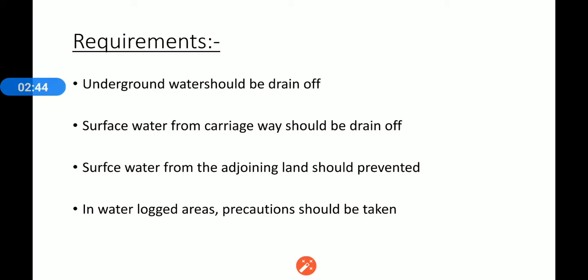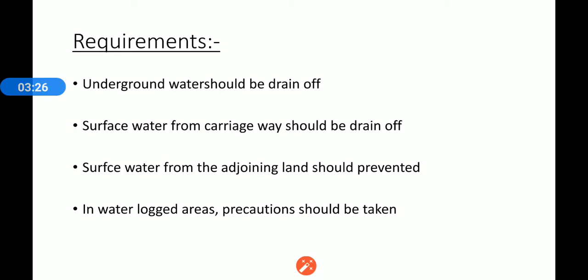Next, the highest level of groundwater should be at least 1 to 2 meters below the subgrade level. The surface water should be effectively drained off without allowing it to percolate to the subgrade. Next, the surface water from the adjoining land should be prevented from entering the roadway, so that it does not percolate to the subgrade.